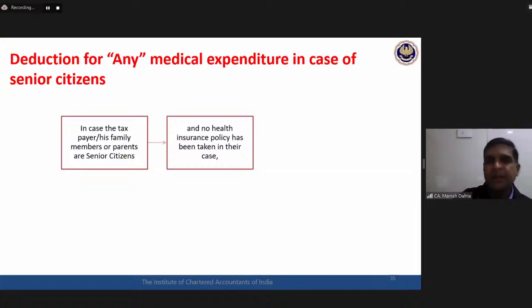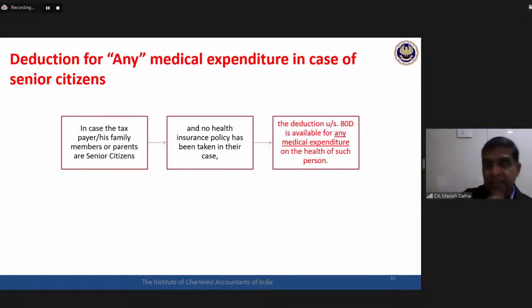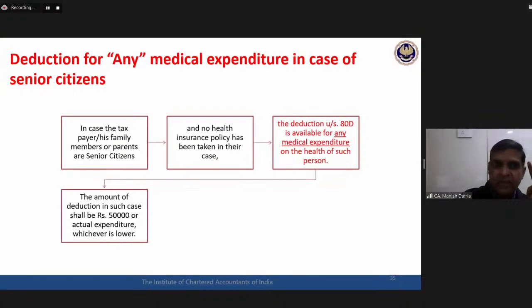So keeping in mind this practical situation, the law is saying that in case of a senior citizen for whom no health insurance policy has been taken, any medical expenditure on the health of such person, the deduction would be available up to 50,000 rupees or the actual expenditure, whichever is lower.